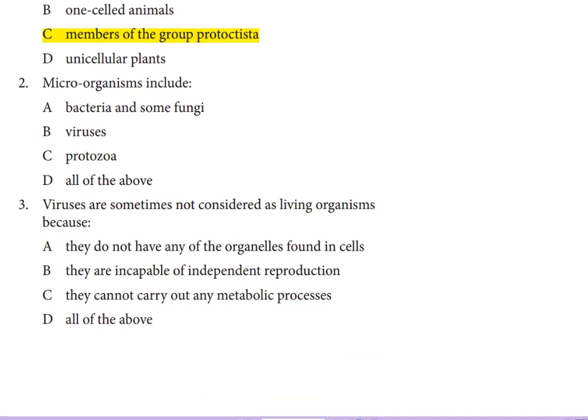The second question, microorganisms include A. Bacteria and some fungi, B. Viruses, C. Protozoa, D. All of the above. The answer should be D, all of the above, because microorganisms include bacteria, some fungi, some algae, virus, and protozoa, what we mentioned in the last class.